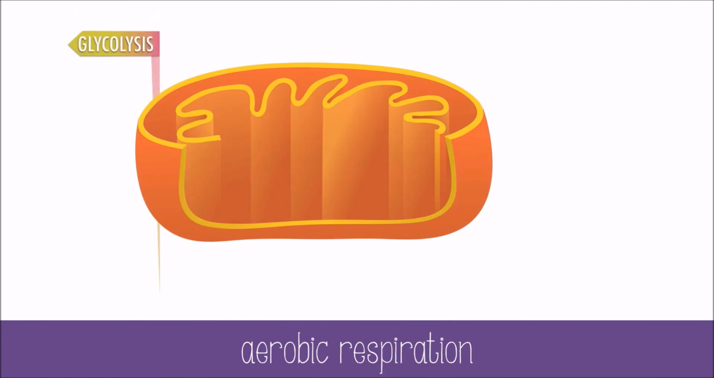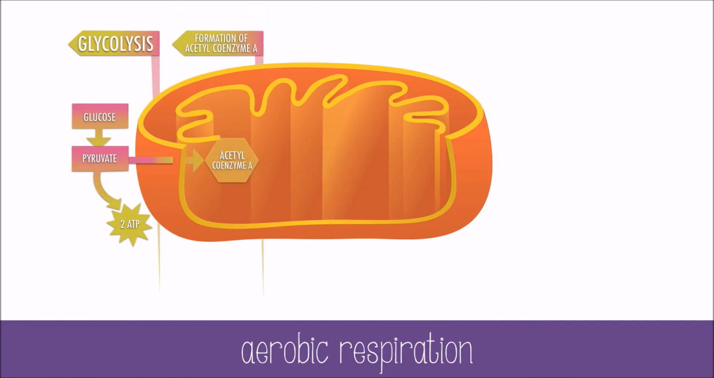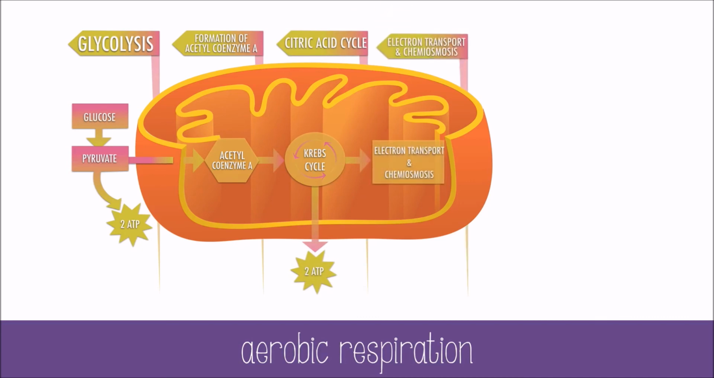After glycolysis occurs in the cytosol and pyruvic acid is attached to coenzyme A, there are 2 major parts: the Krebs cycle, also known as the citric acid cycle, and the electron transport chain, which is paired with chemiosmosis. This last step is where oxygen is used.